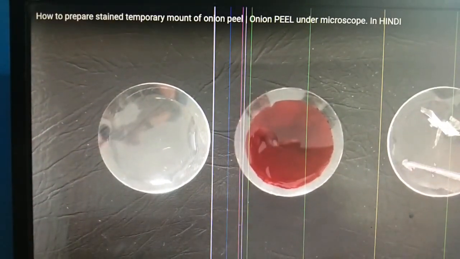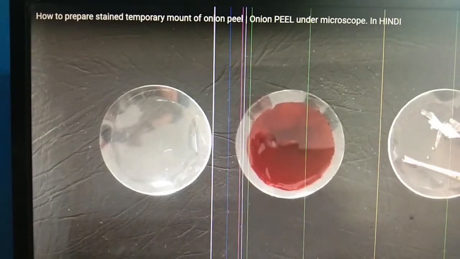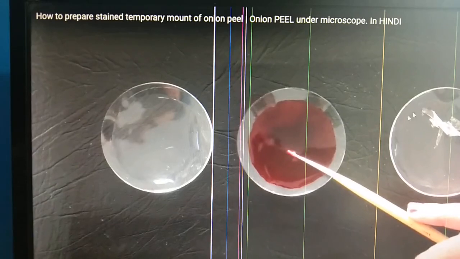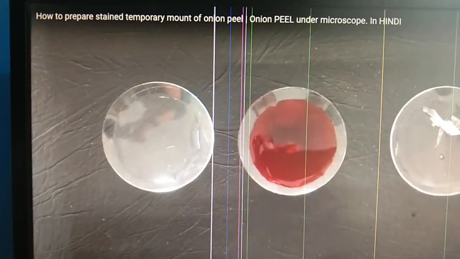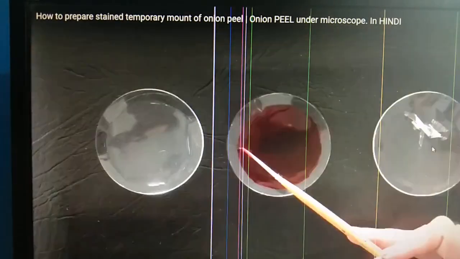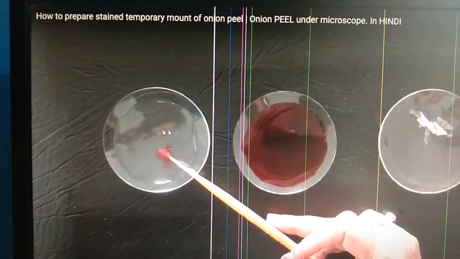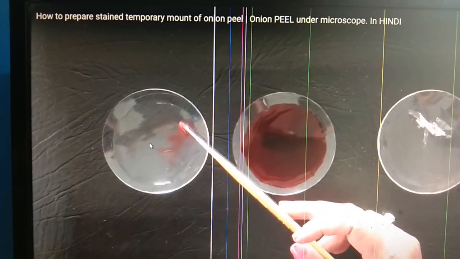Now this skin of the onion is put in the water so that the cells will remain alive. Now this onion skin is dropped in the safranine solution. From the safranine solution, it is dropped in water.